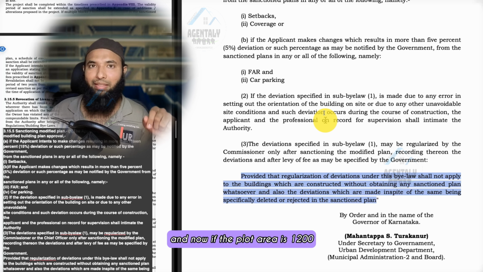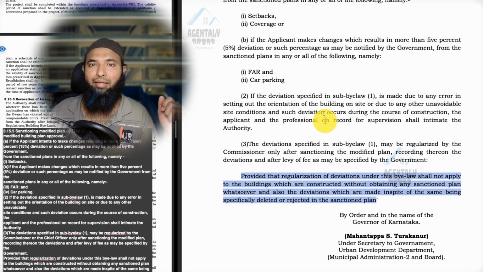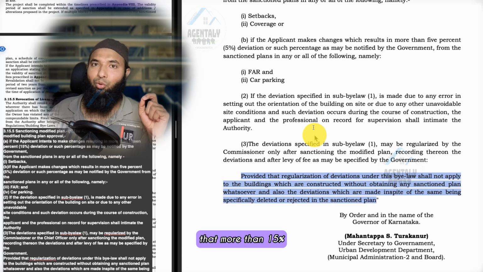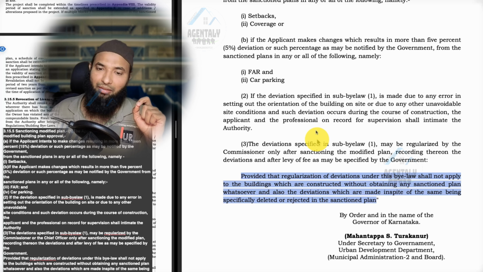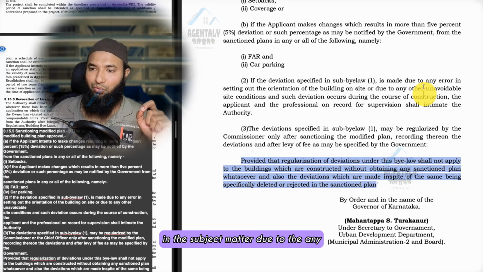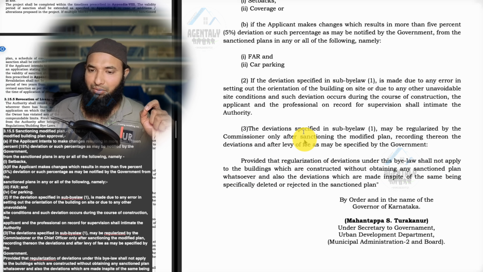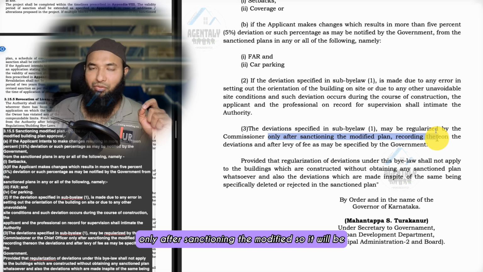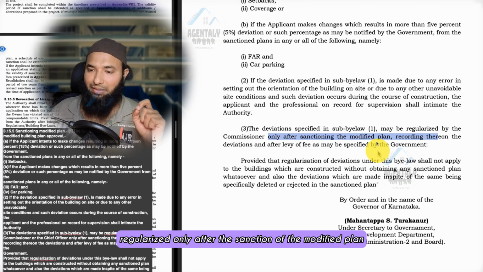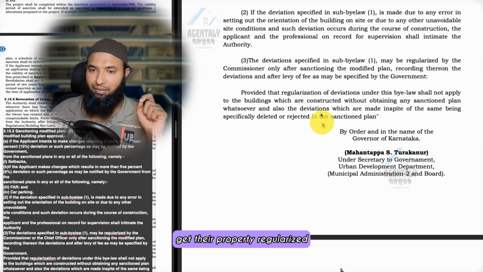And now if the plot area is 1200 and you had to leave a 1.5 meter or 1 meter setback, and if you have deviated that by more than 15%, then you have to obtain a replan approval. It is very clearly told that the deviation specified is not due to any error. That is a different story. Regularization will be done only after sanctioning the modified plan. So they have to apply. There is no other way to get their property regularized.